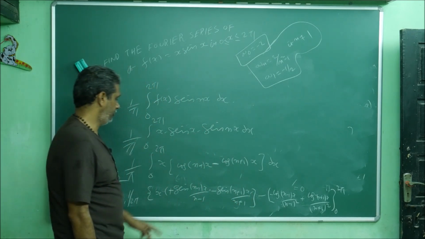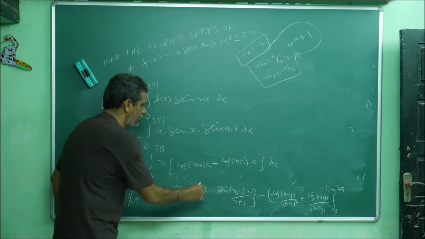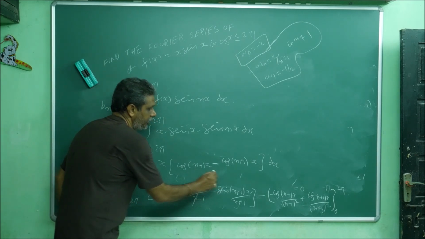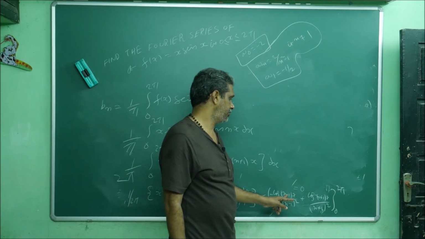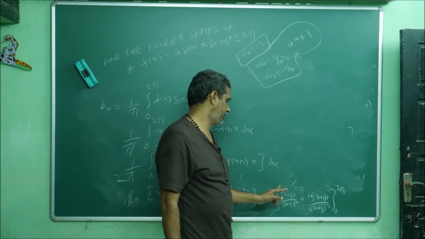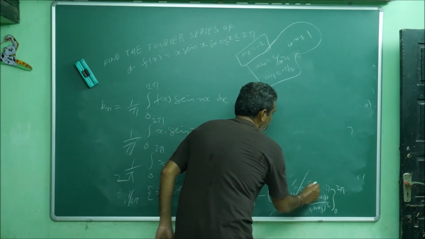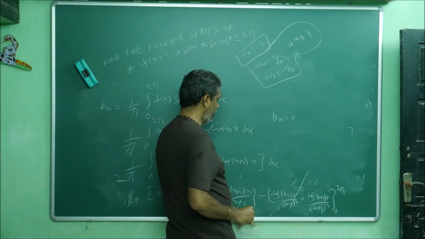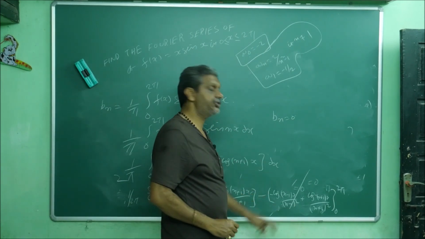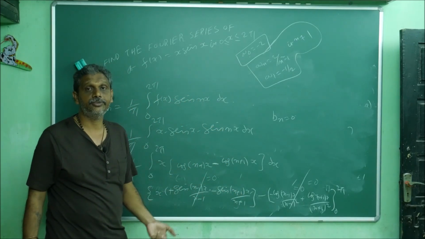Here if you apply sin 2 pi, sin n pi, that is 0, 0 means this term is fully waste. Here what you will get? 1 time plus and 1 time minus. Cos 2 pi is 1 by n square. Cos 0 also minus. So plus minus, this is also totally 0. So b_n is equal to 0. When? Because n minus 1 is there. Very dangerous situation. When n not equal to 1 only, you can say b_n is equal to 0.